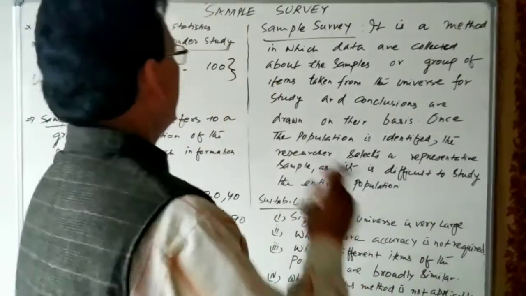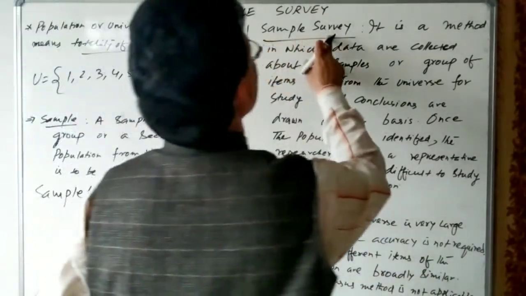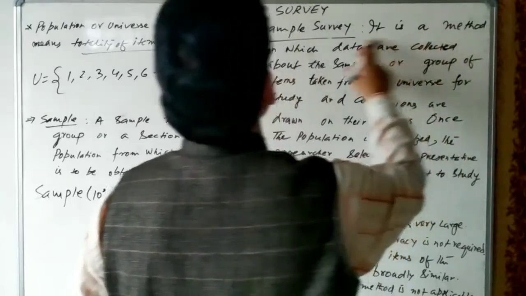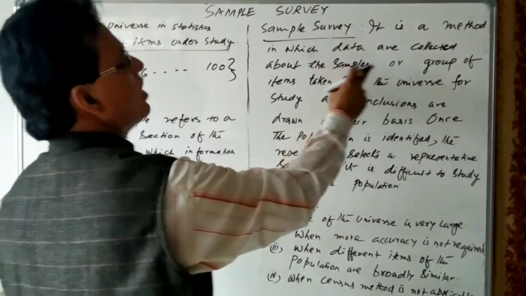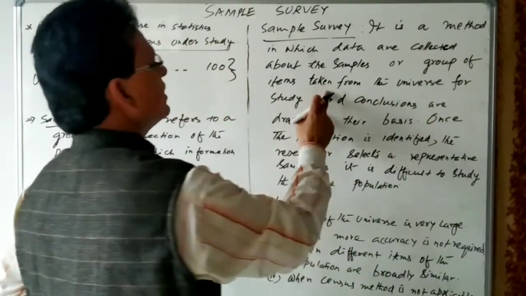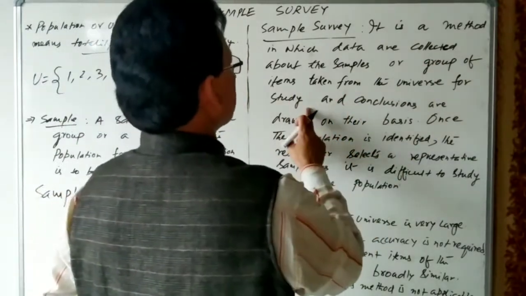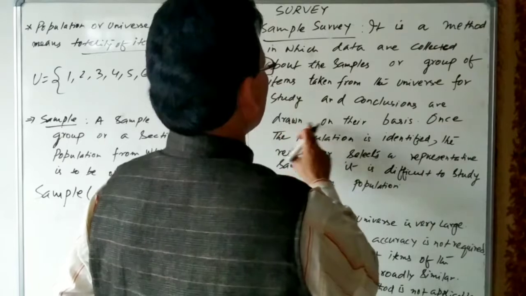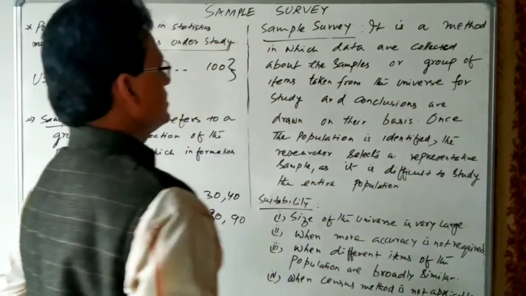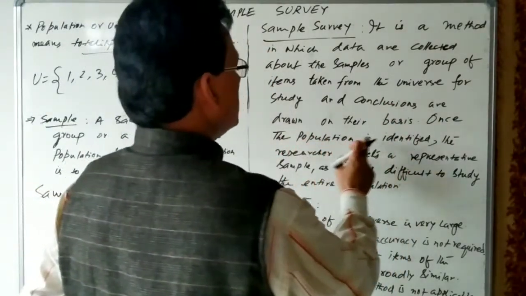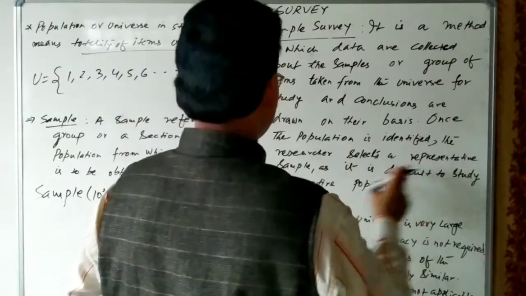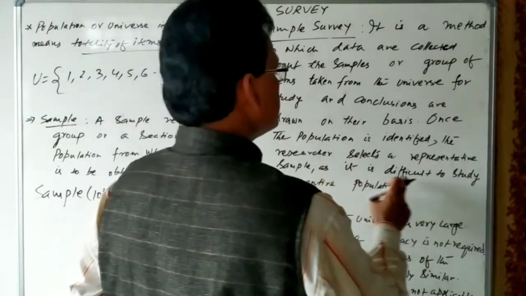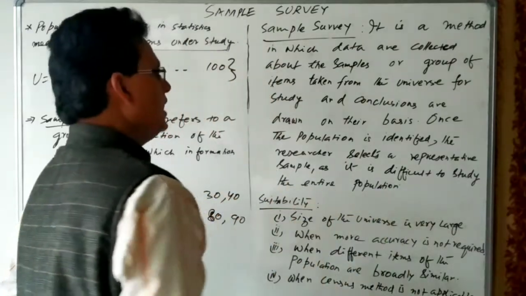village. So here I have already written sample survey. It is a method in which data are collected about the samples or group of items taken from the universe for a study, and conclusions are drawn on their basis. Once the population is identified, the researchers select a representative sample, as it is difficult to study the entire population.